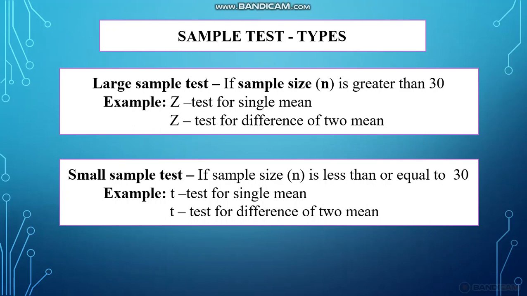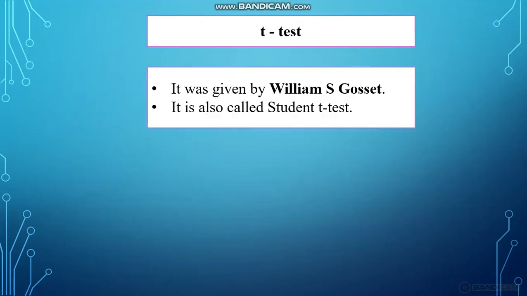So based on sample size only we will decide whether the test is a small sample or large sample test. The t test is a small sample test, that is, if you are testing the population based on a sample size of 30 or less than 30. So if the sample size is 30 or less, then we will go for this t test. This t test was given by William Gosset, so it is also called the student t test.